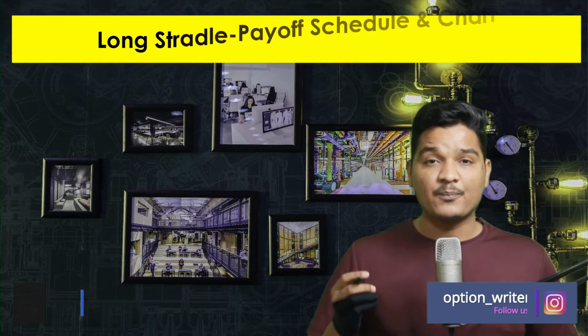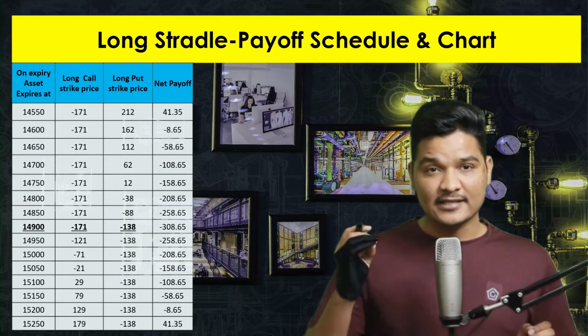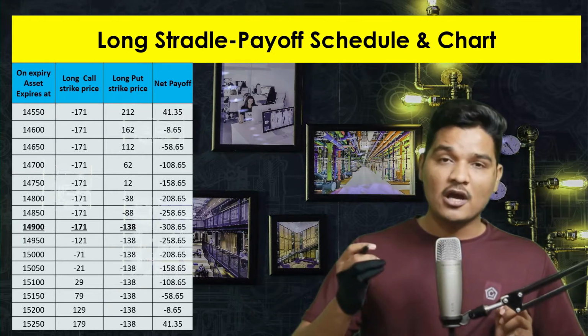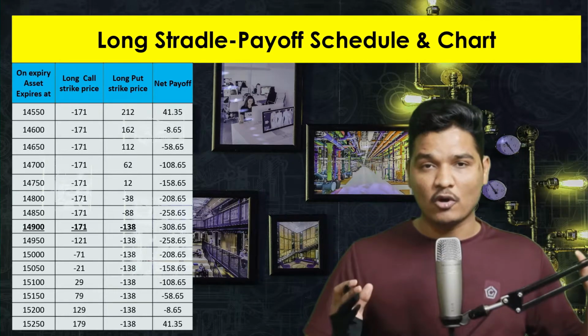Now let's go further deep into it and discuss the payoff schedule. Payoff schedule means Nifty will end at certain points on the expiry. So we are going to calculate at which point how much profit and loss will be occurring. And based on this value, we will be plotting our graph.